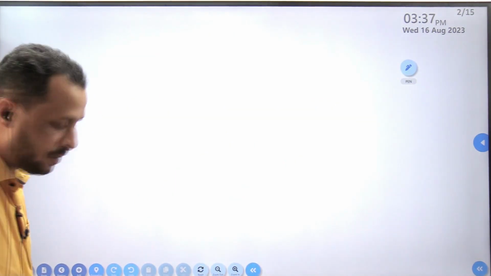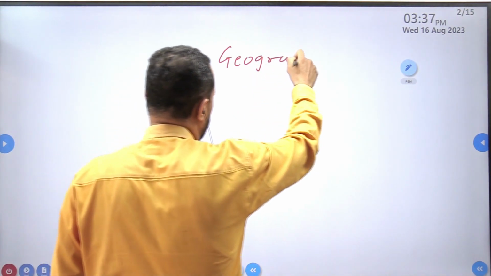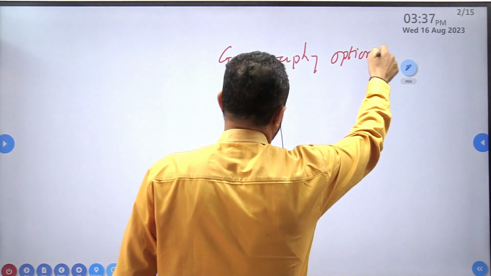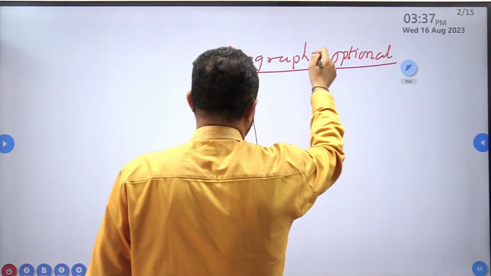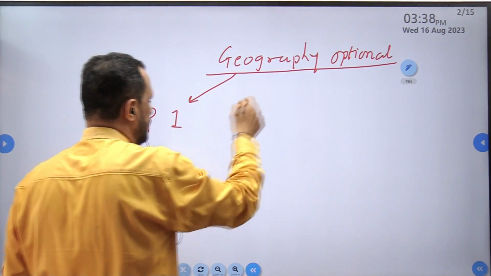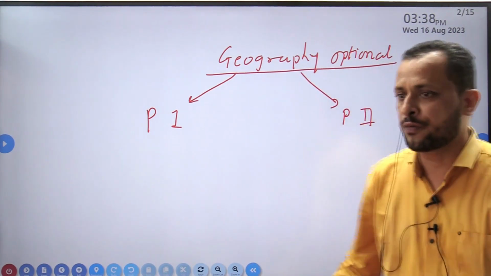In this subject of geography optional, we have two papers, paper 1 and paper 2. Each paper will be of 250 marks.